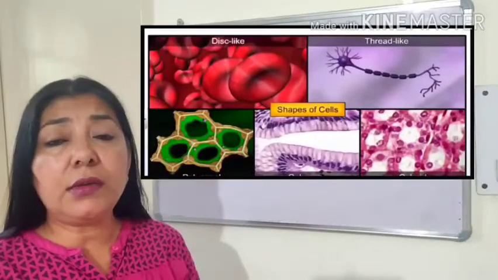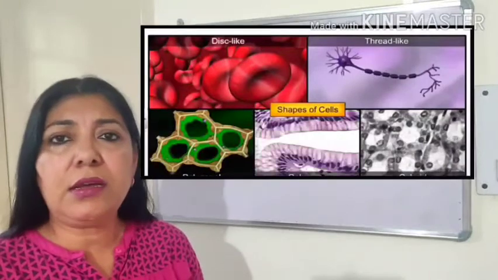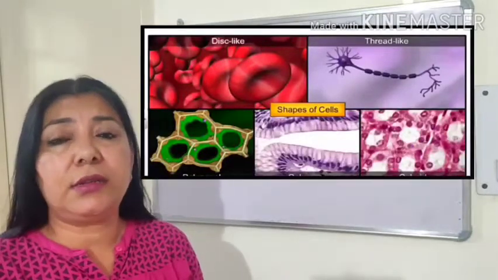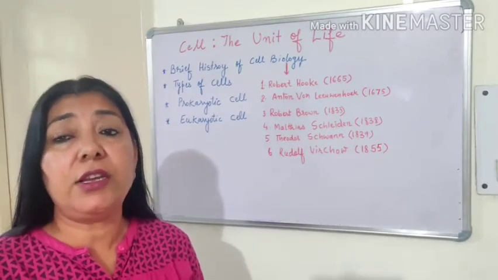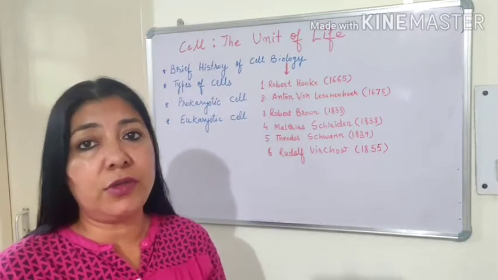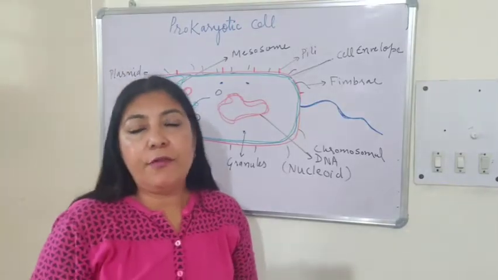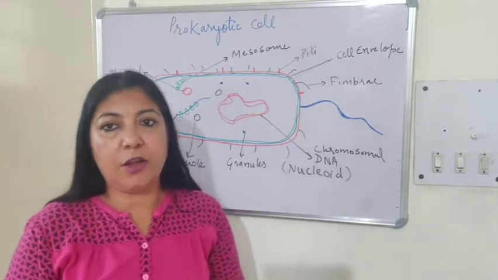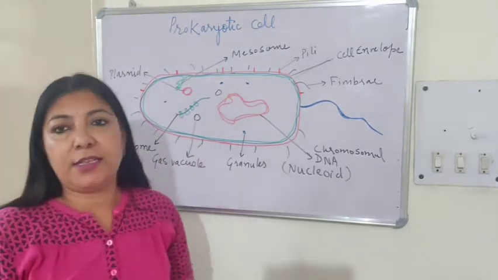So along with the size, there is also so much variation in the shapes of the cells. Cells may be of different shapes. They may be disc-like, or they may be star-like, they may be elongated. So there are such vast variations of cells which we are going to study now.